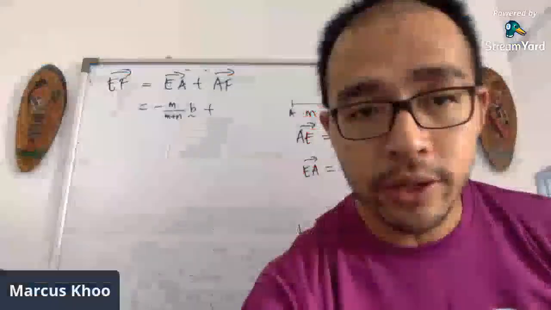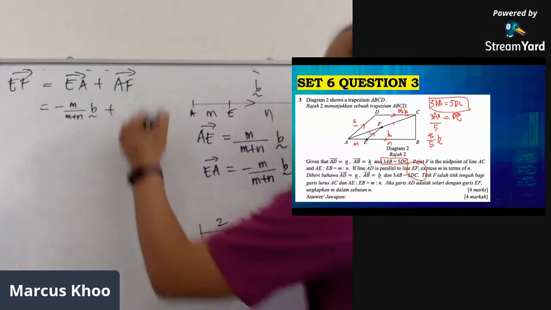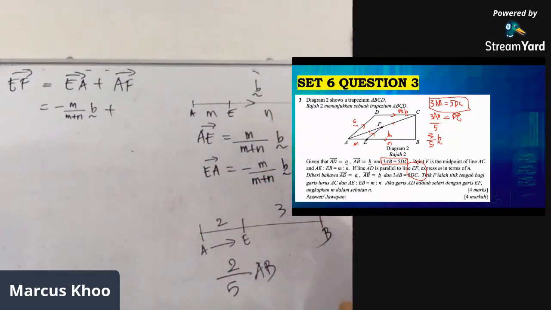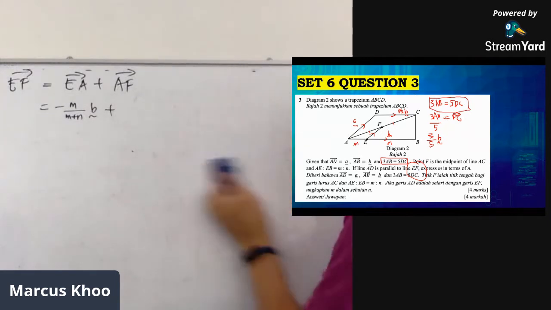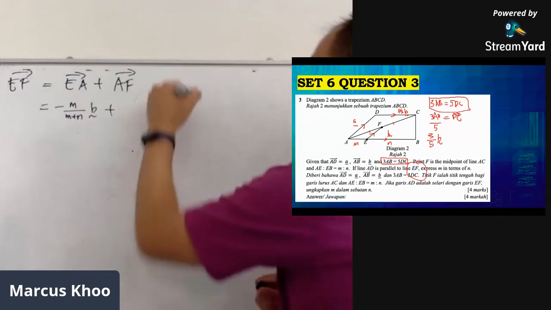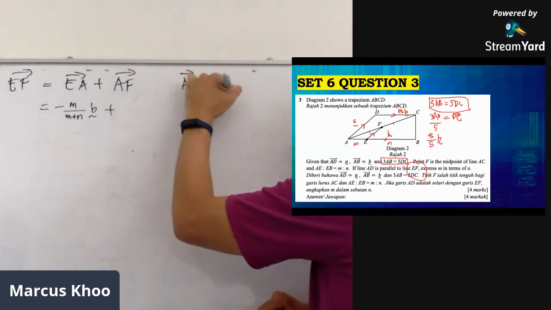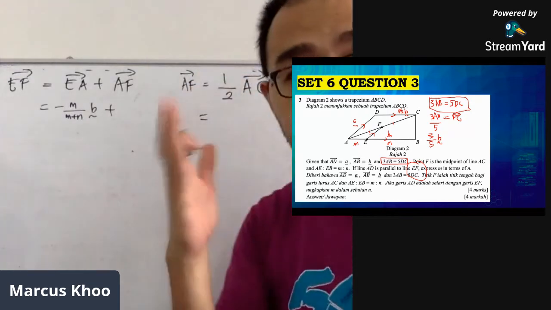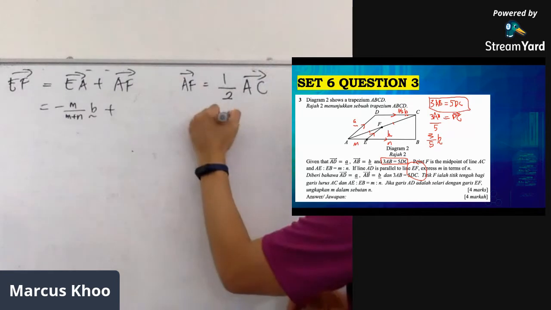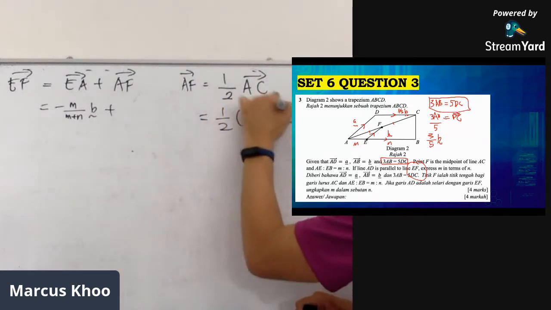So we're going to do this again. Our quest now is to find vector AF. The vector AF is half of vector AC, because they are halfway point. And then vector AC is actually AD plus BC.